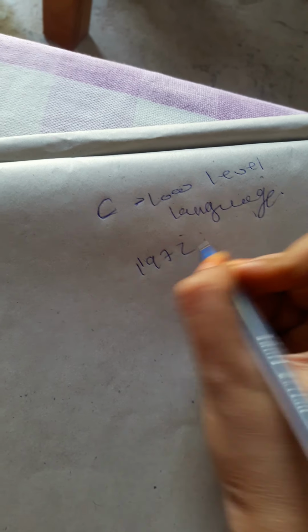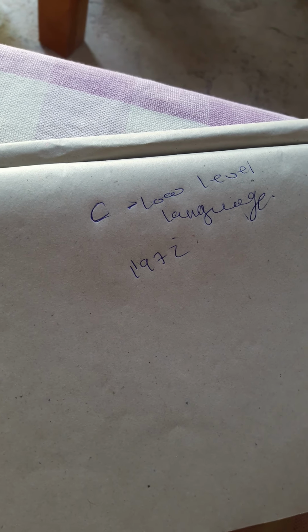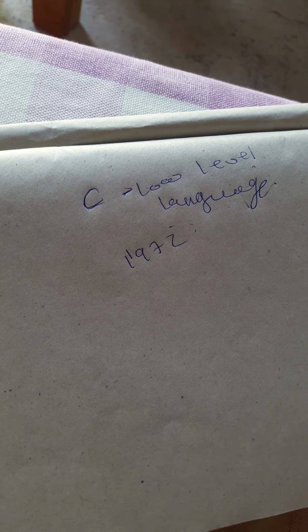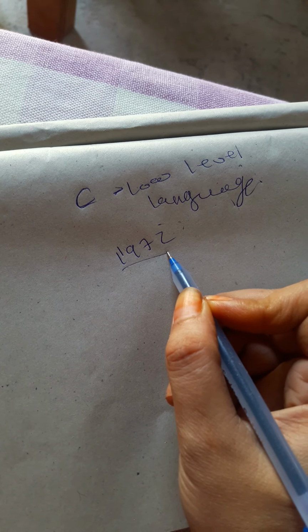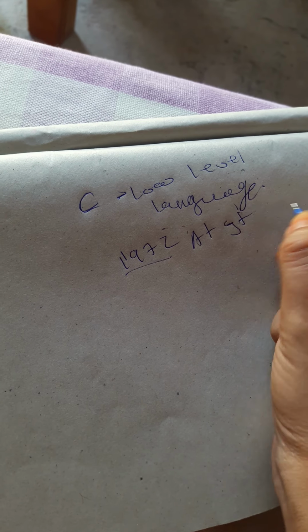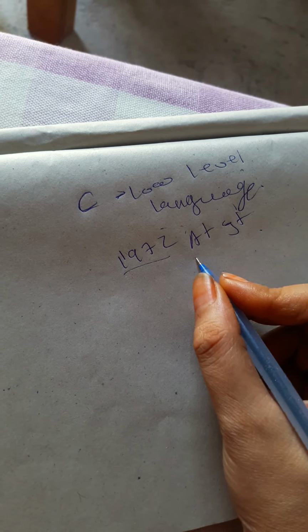Who introduced C? C was introduced in 1972. The C language was developed by Dennis Ritchie in 1972 at AT&T Bell Labs, which means American Telephone and Telegraph.